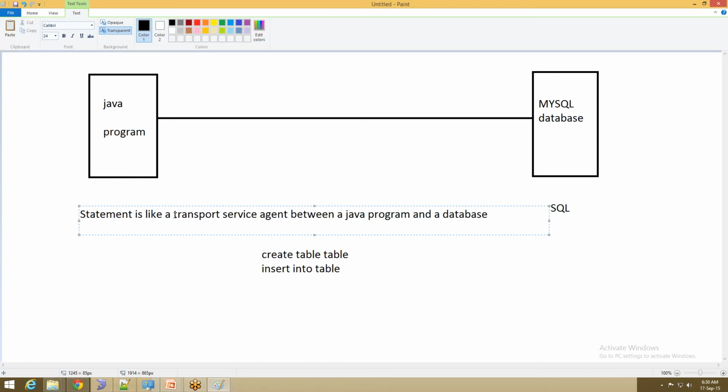Transport service agent in the sense, let us say I want to move from one place to another place. I have options like I can take a bicycle, a motorbike, or any car or bus. So that is my transport service.